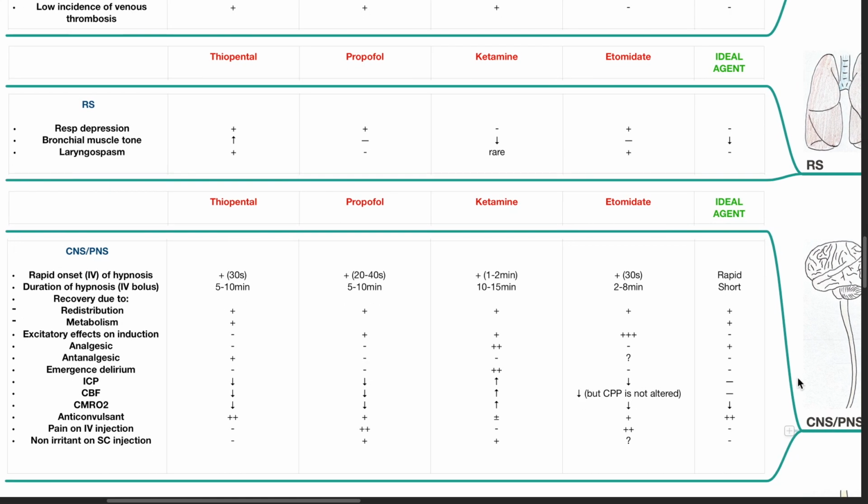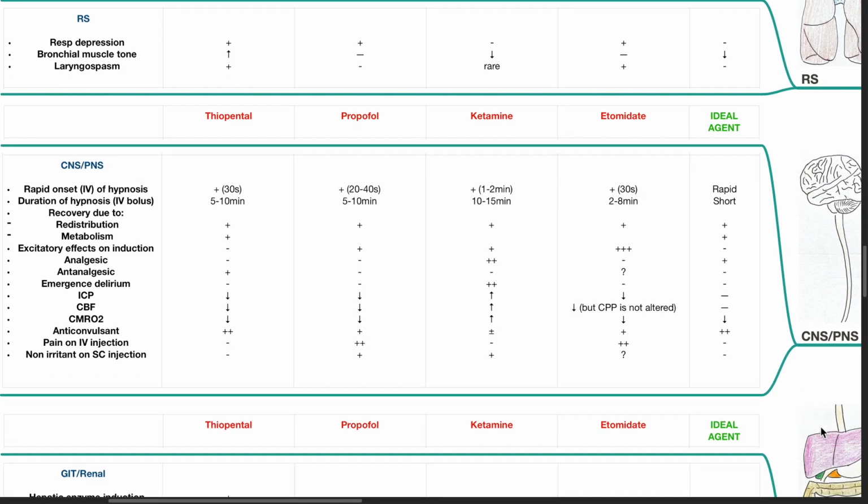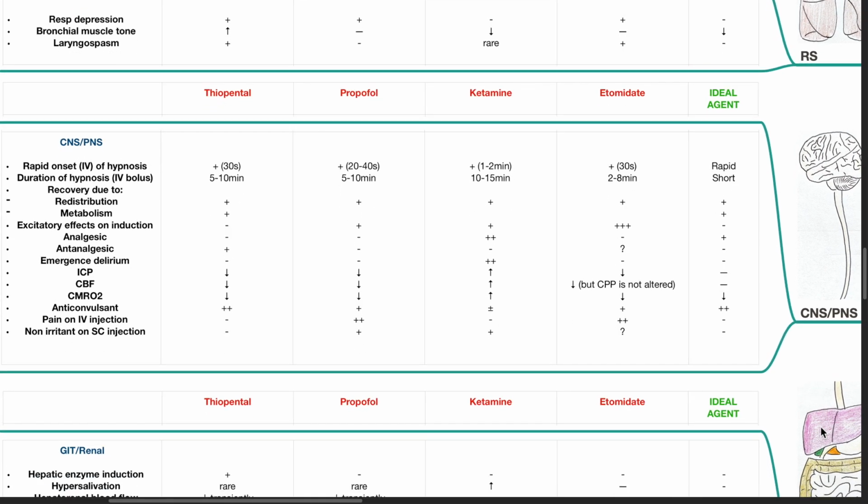Nervous system. There is rapid onset of hypnosis with thiopental, propofol, ketamine, and etomidate. Thiopental 30 seconds, propofol 20 to 40 seconds, ketamine 1 to 2 minutes, etomidate 30 seconds. The ideal agent should have a rapid onset of hypnosis. Duration of hypnosis in minutes for an IV bolus: thiopental 5 to 10 minutes, propofol 5 to 10 minutes, ketamine 10 to 15 minutes, etomidate 2 to 8 minutes. The ideal agent should have a short duration of hypnosis.